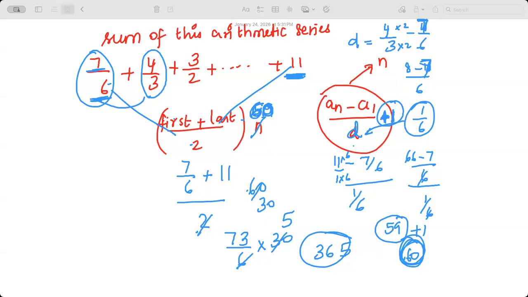Any questions? What would A of N be again? It would be 11, the nth term. And then A of 1 would be 7 by 6. Got it?